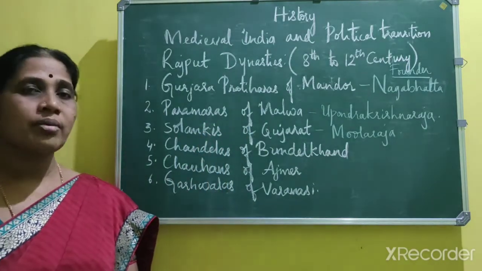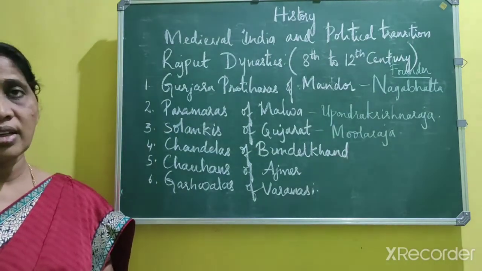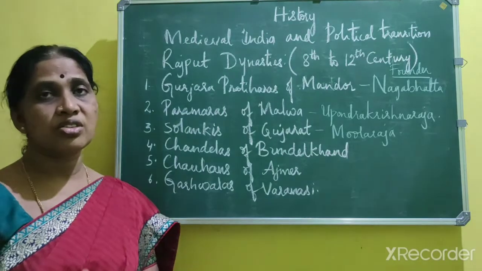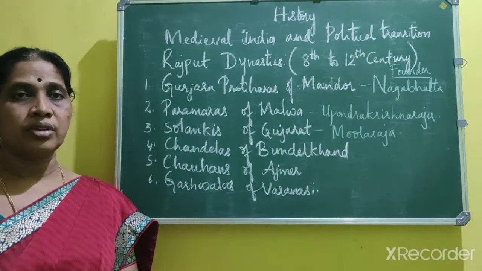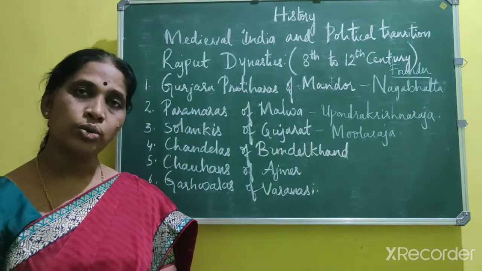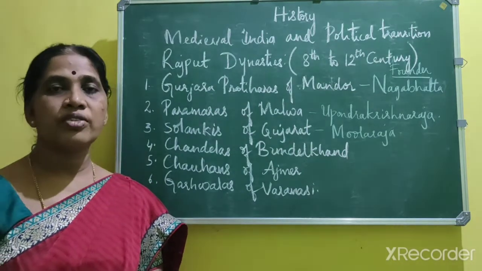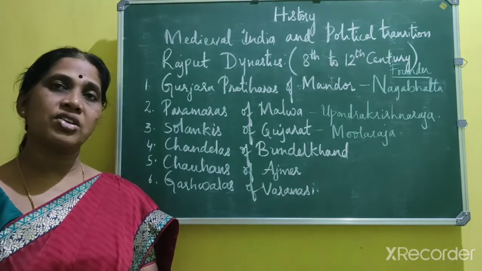Nagabhatta, as I told, was the founder of this dynasty, and during his period, he had to face continuous resistance from the Arabs. Okay, and he was succeeded by Nagabhatta II. He captured Kannauj, the imperial city of Harshavardhana, and made it his capital.